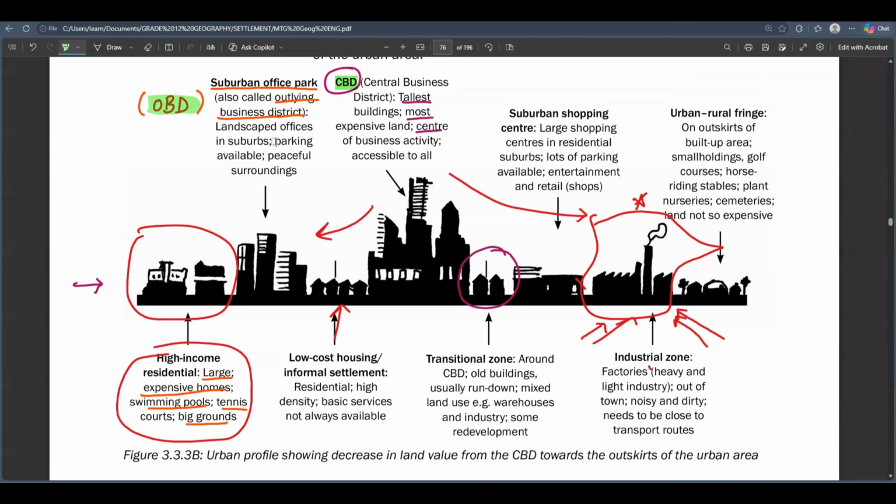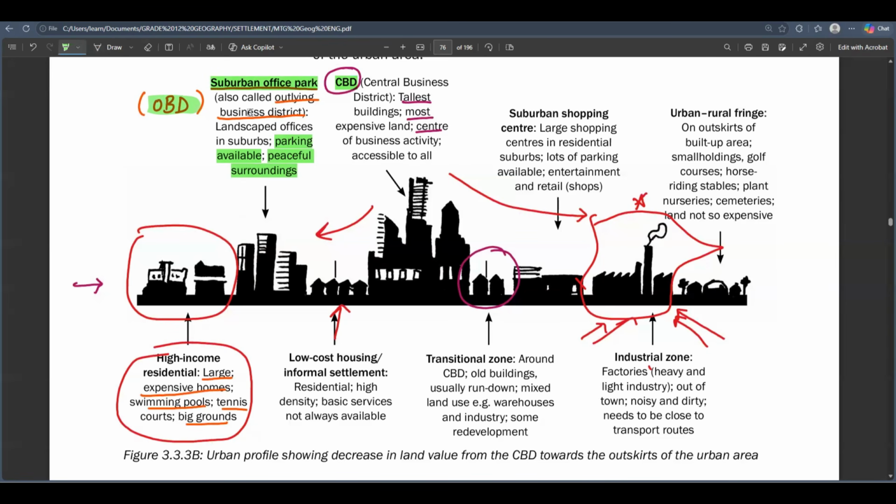So there's parking available there. It means that there's space, because if you compare to the CBD, it does not have any space. At the outlying business district, there are peaceful surroundings as well, because there's a lot of space there. They are just surrounded by suburbs. That's why we call it a suburban office park. So it's just a park of offices.